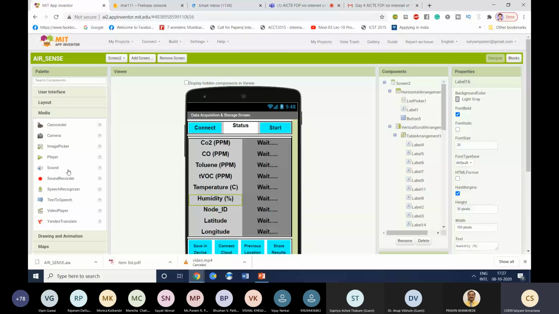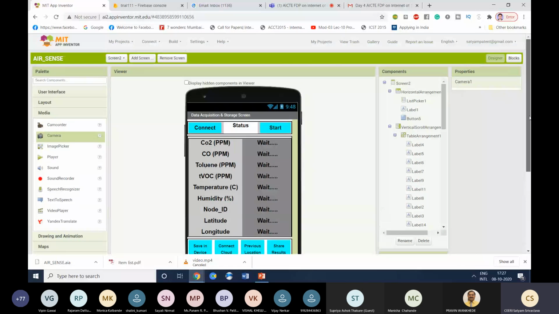So let us say if you want to use the camera of the smartphone in your app, you can simply integrate the camera. It will go to your non-visible components here, right? But to make it work, you need to write the backend code that I'll explain. And this image picker is for selecting the image, and a player is to play a video. If you want to make an app in which you record a video and then play a video, you can use these kinds of utilities in your app. Just like for video, there are utilities for speech, audio, and everything.